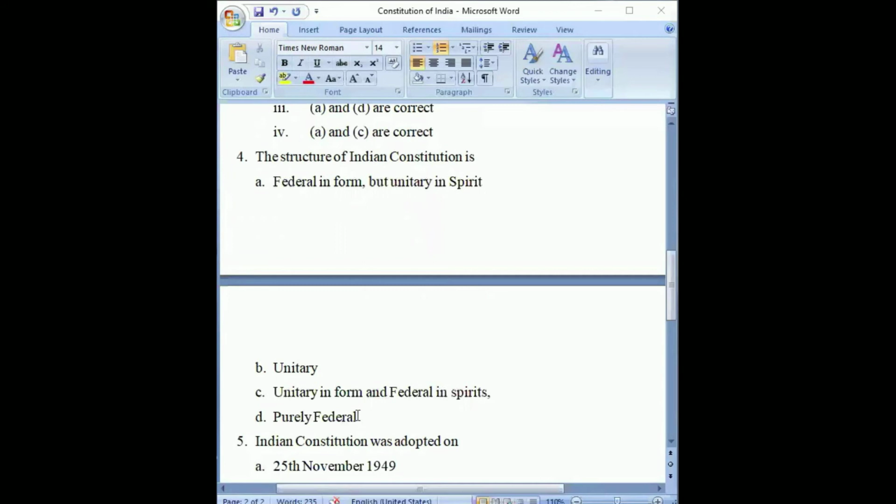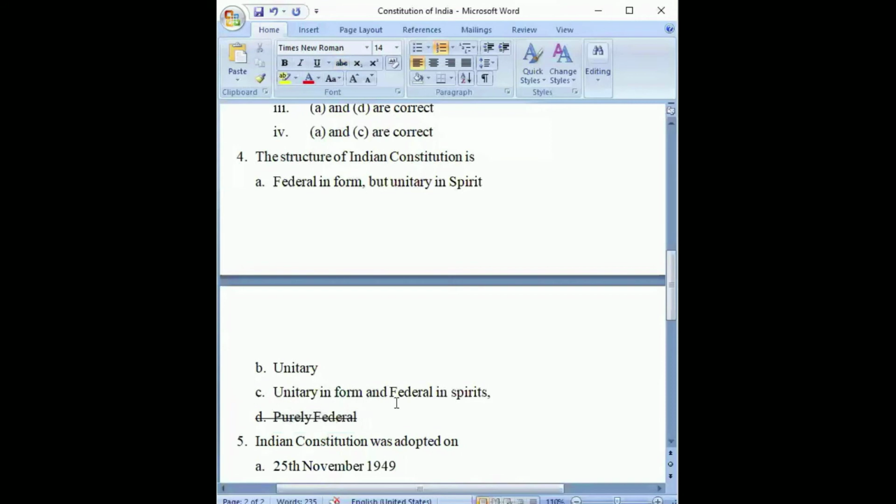Okay, so is the Constitution of India purely federal? What is federal? That powers are given to the states as well. So the Indian Constitution is not purely federal. Why? Because definitely powers are given to the states. They have authority to make laws or some other regulations regarding matters that would affect them, but it is not purely federal. We do have a central government as well that is there to monitor or take part whenever needed. So option D, purely federal, is not the correct one.